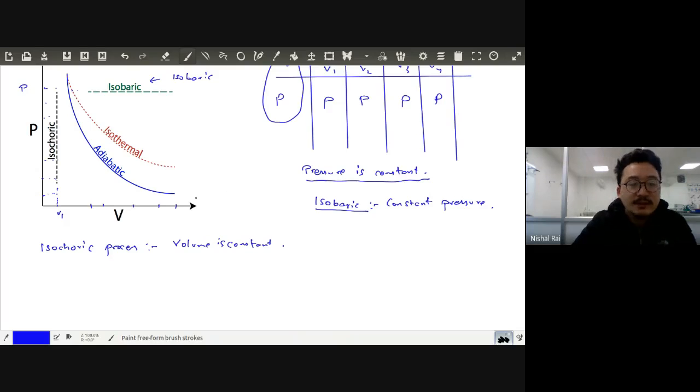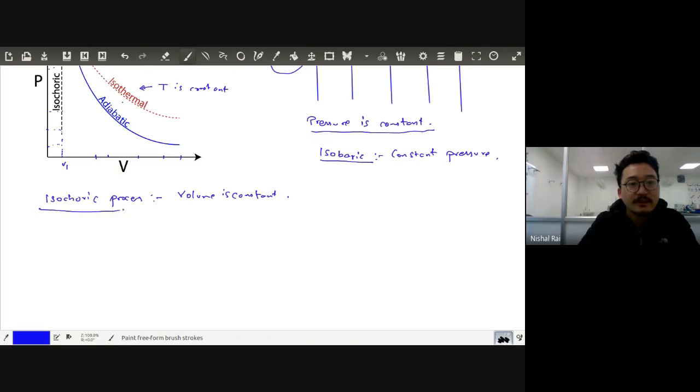And there are two such processes. One is your isothermal and one is your adiabatic. Let's start with the simple one. What is isothermal? From the diagram, you won't be able to make it out which thing is remaining constant, but I will give you a better notion for that one. Don't worry. Thermal means temperature. So isothermal means temperature remains constant. Clear?